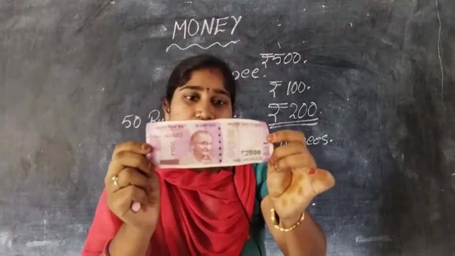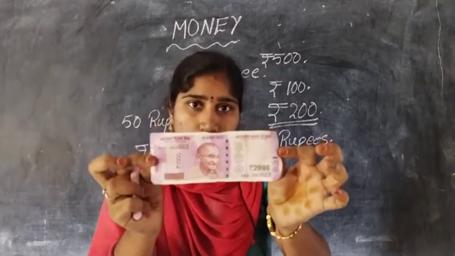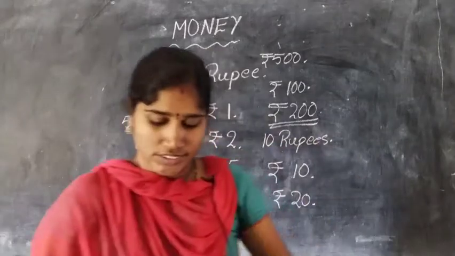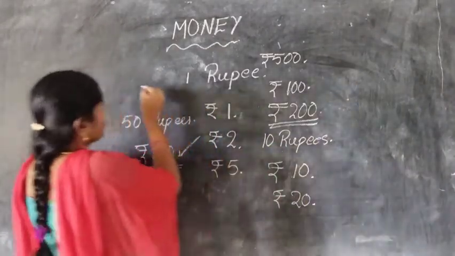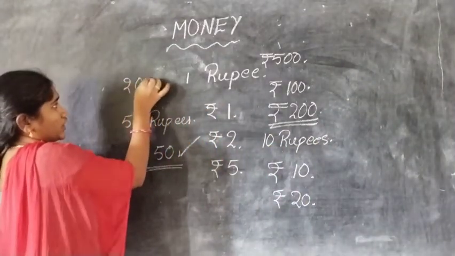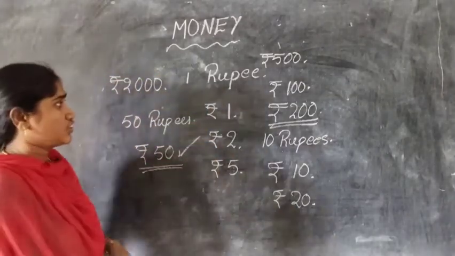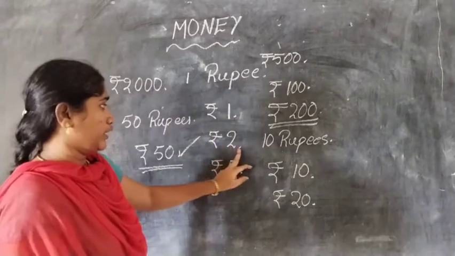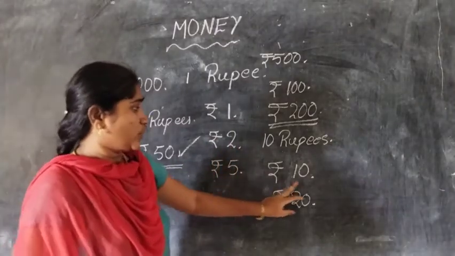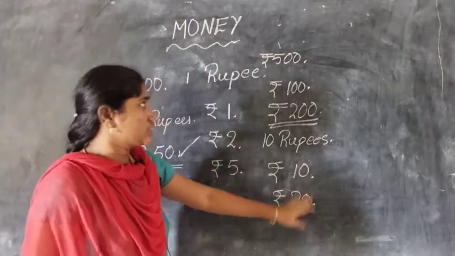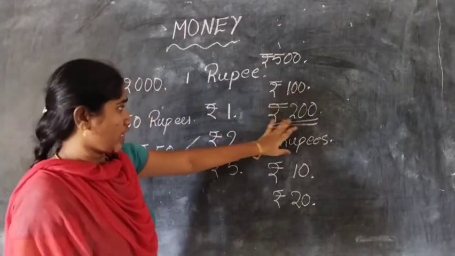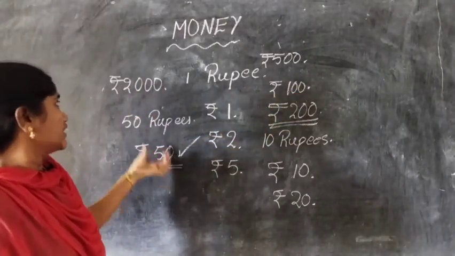It is called 2000 rupees. Okay, children. 1 rupee, 2 rupees, 5 rupees, 10 rupees, 20 rupees, 50 rupees, 100 rupees, 200 rupees, 2000 rupees.